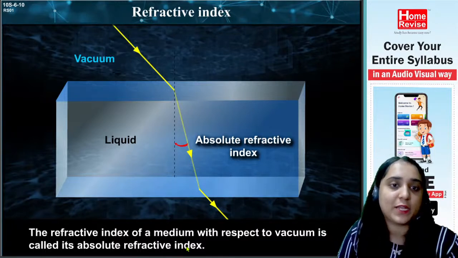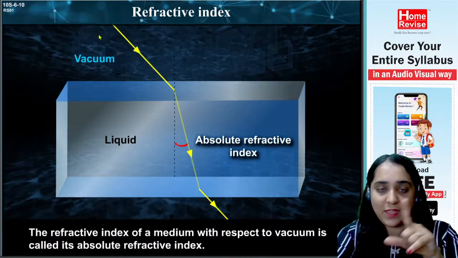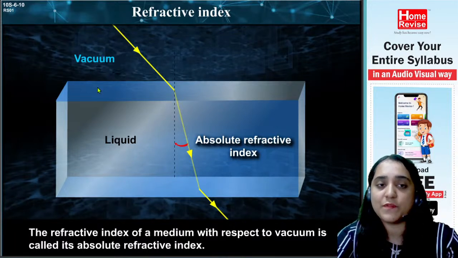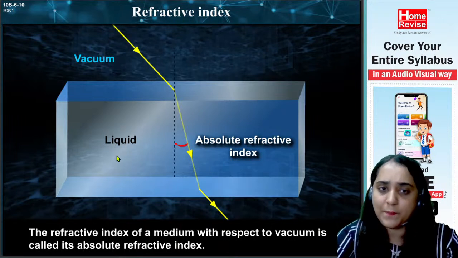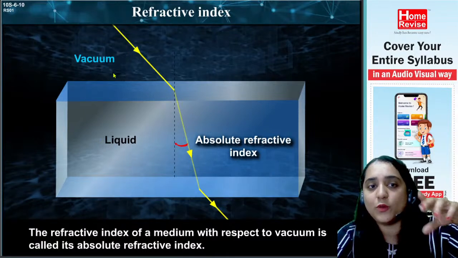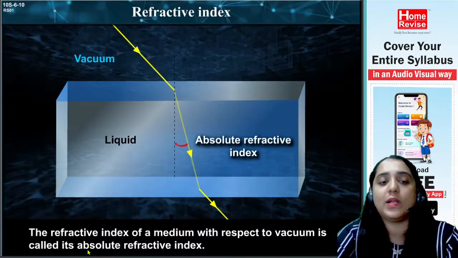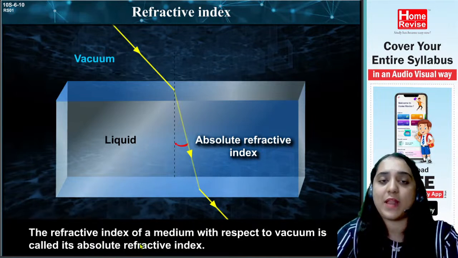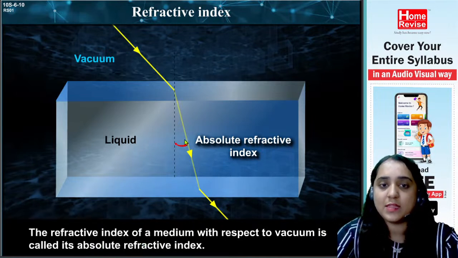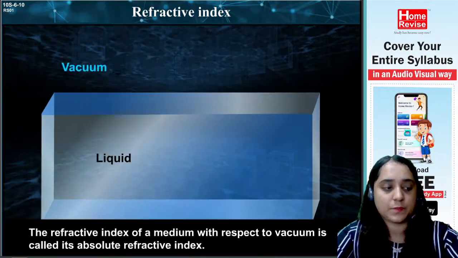As we say, refractive index is of the second with respect to the first, as we have studied earlier. So the refractive index of a medium, here it is liquid, with respect to the first medium, vacuum, is called the absolute refractive index.